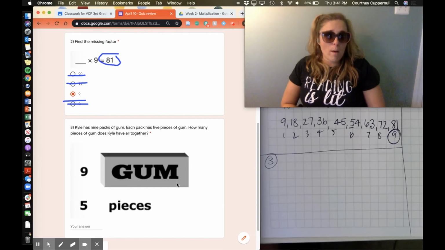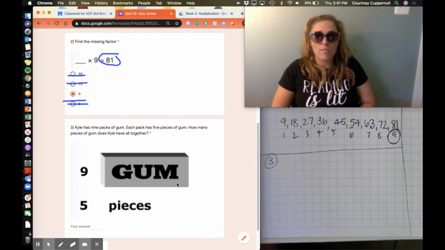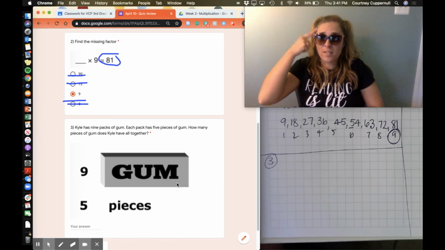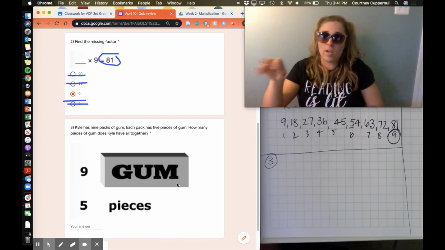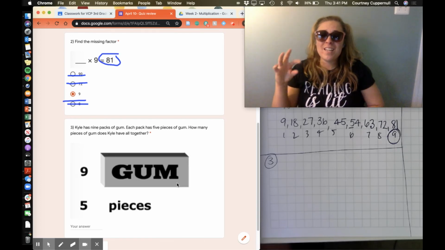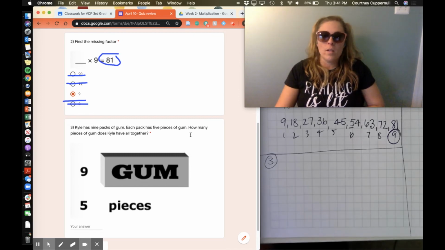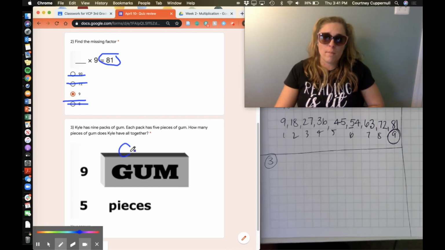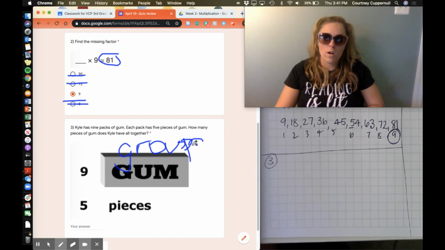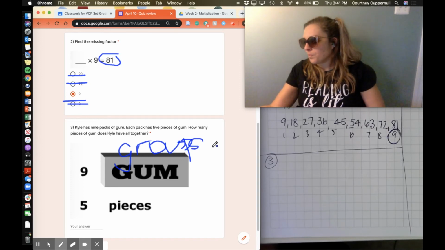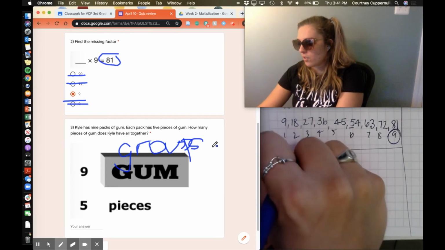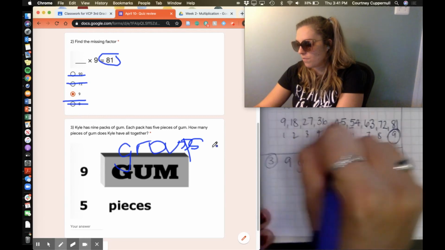So according to the story problem, Kyle has 9 packs of gum. Immediately, I think packs of means groups of. A pack is just a gum pack, is what gum comes in. So that means he has 9 groups. I'm actually going to go ahead and mark it on here. It's really hard to write, but I'm going to do my best. My P got a little messed up. Here we go. Groups. I'm even going to write it here. He has 9 groups of 5.